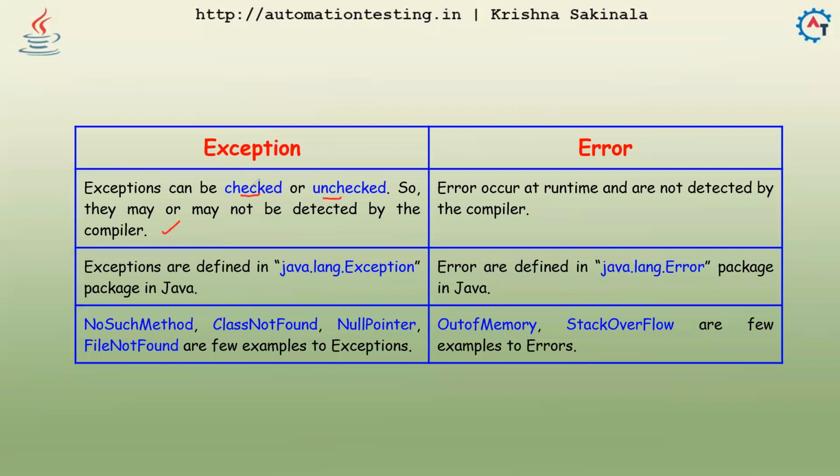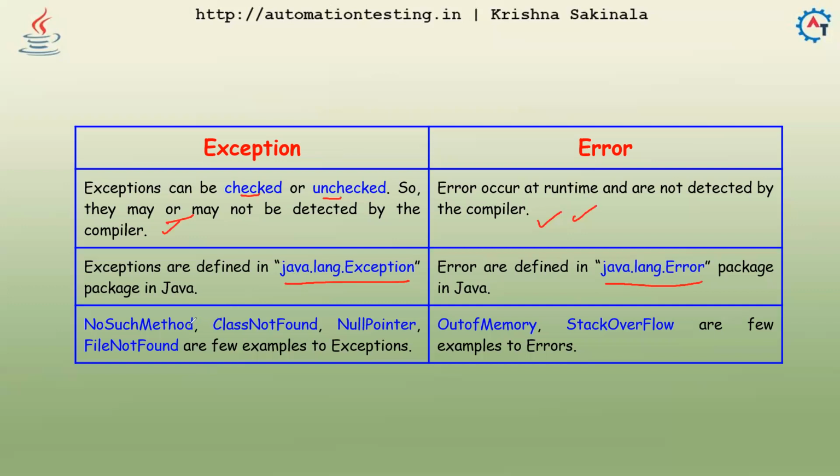Errors occur at runtime and are not detected by the compiler. Here it is may or may not, but for errors it is 100% at runtime only. Exceptions are defined in the java.lang.Exception package, and errors in java.lang.Error.